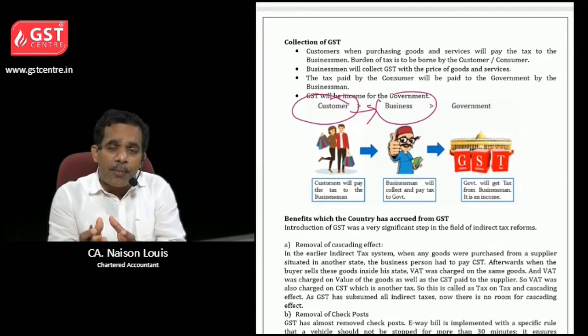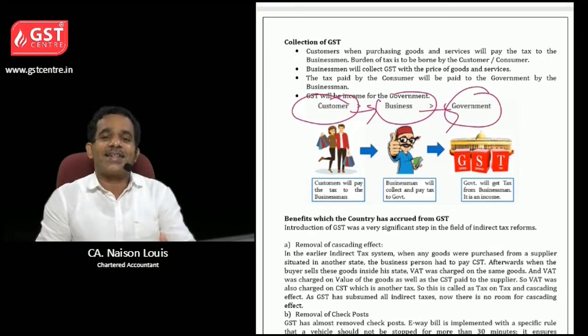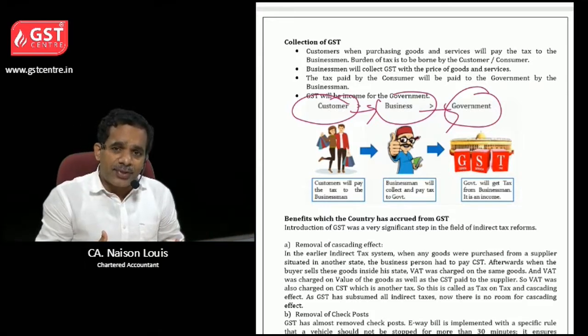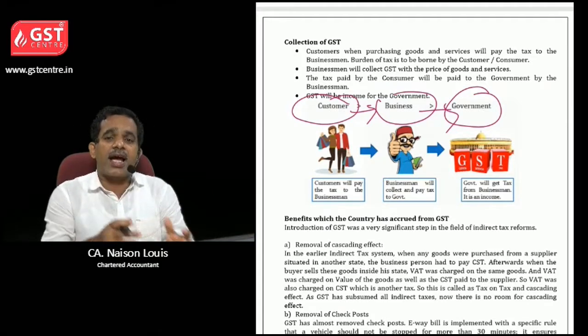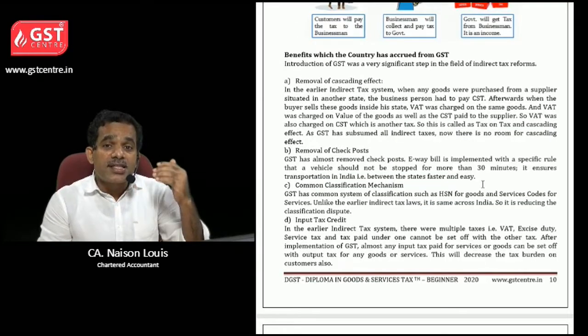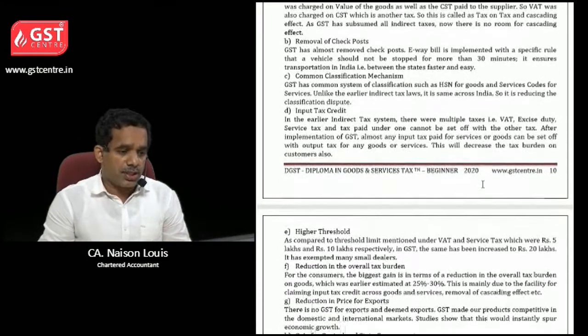And that GST component has to be paid to the government by the business. So the business person has to collect the tax from the customers, and that tax they have to remit to government.